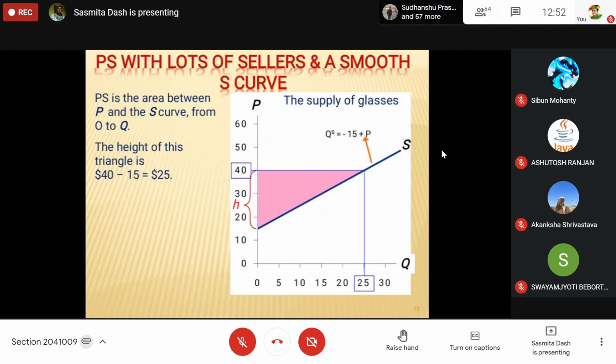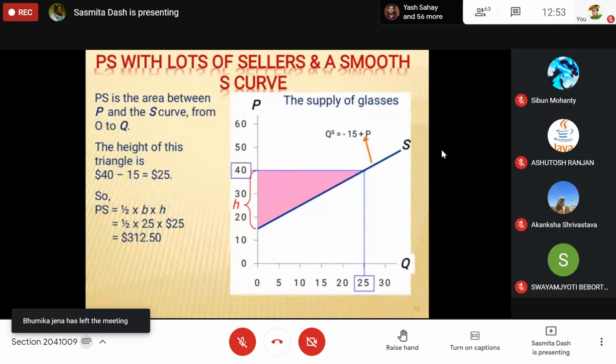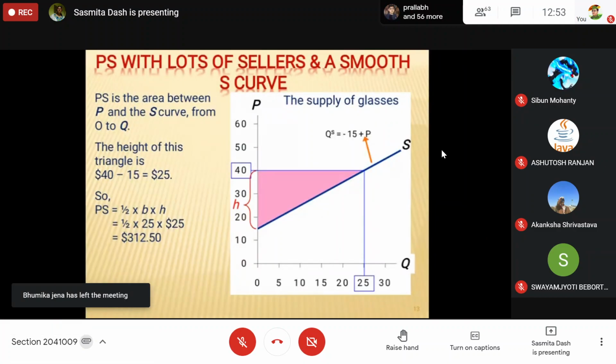So you are getting this much. The area where it is touching is known as your producer surplus area.